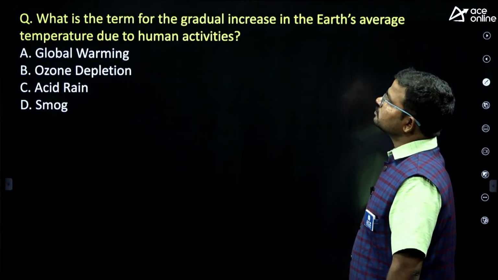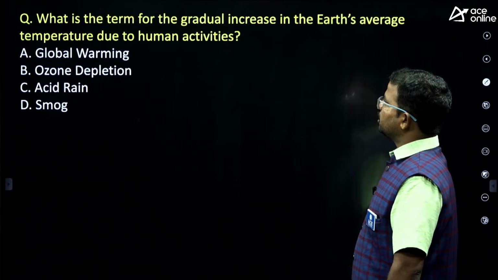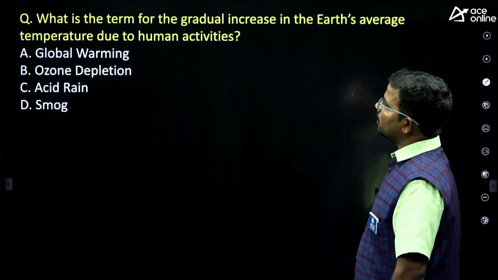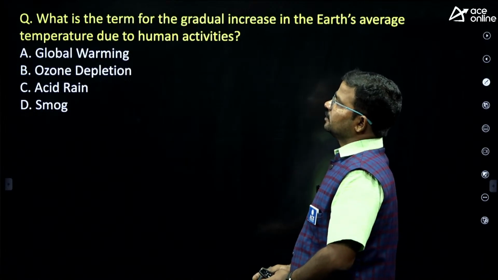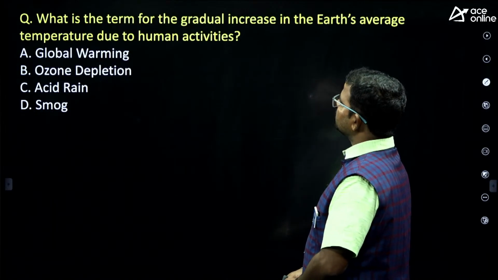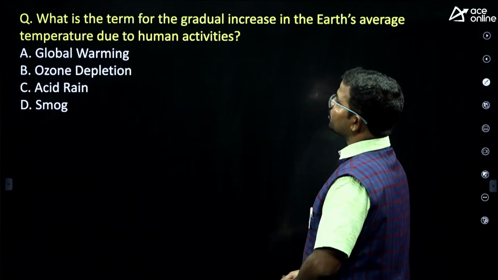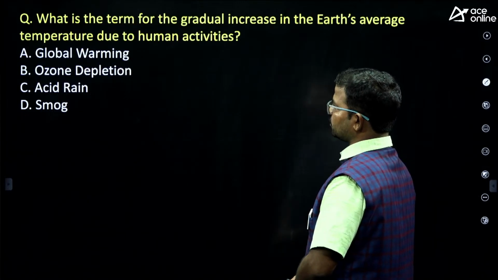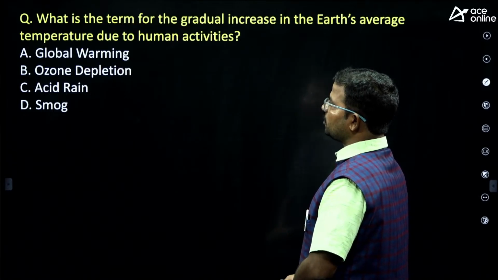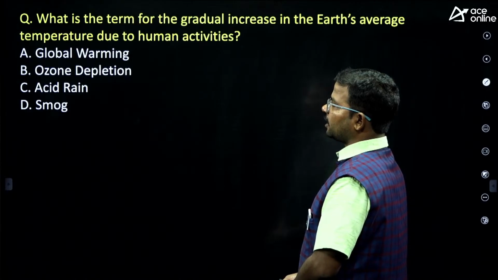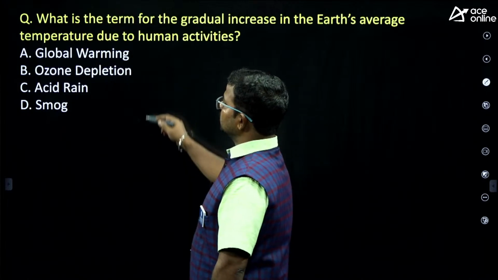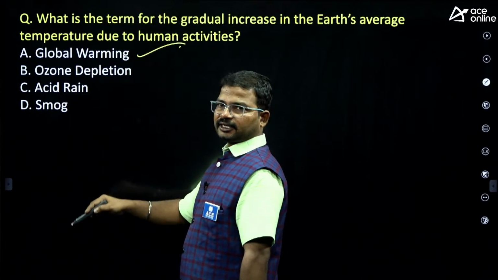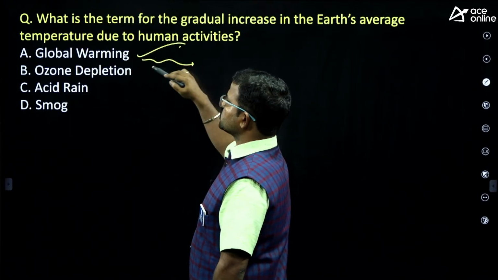What is the term for the gradual increase in the earth's average temperature due to human activities? Global warming, ozone depletion, acid rain, smog. Yes, so global warming, option A is the right answer. Of course, you know which chemicals are responsible.